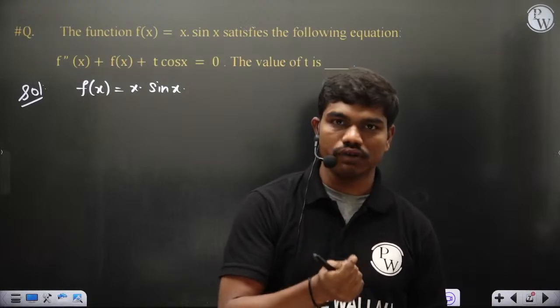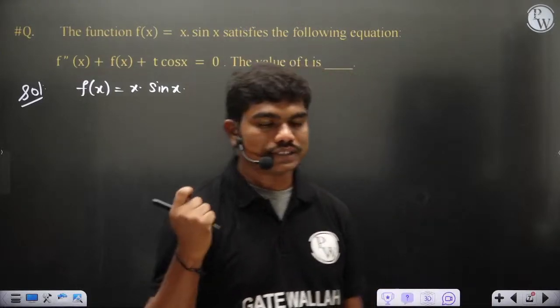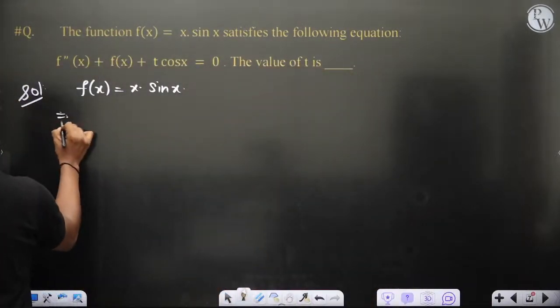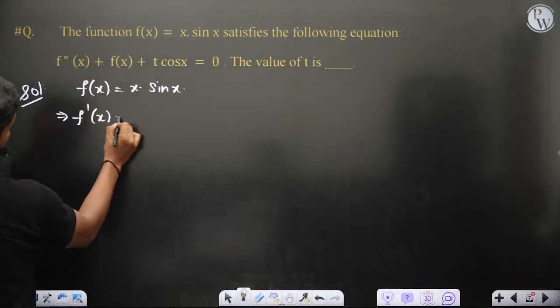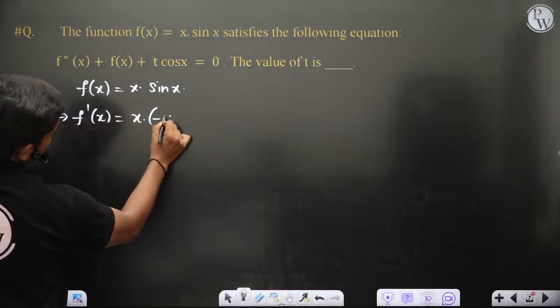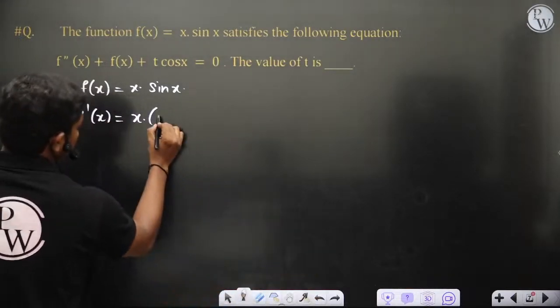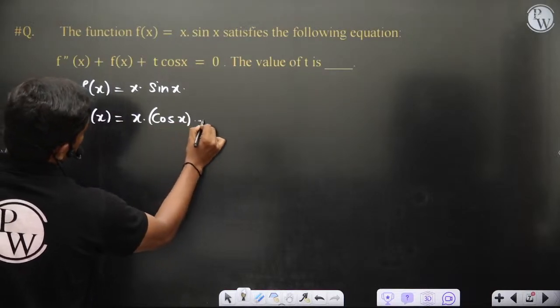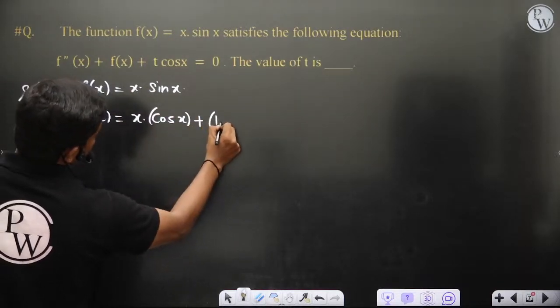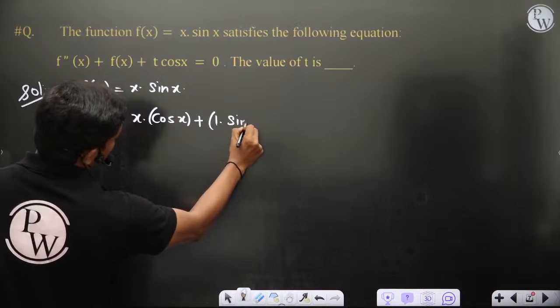First function into derivative of second plus derivative of first into second. So this implies f dash of x is equal to first function into derivative of sin x, which is cos x, plus derivative of the first function into the second function as it is. Okay, so this is what you get.